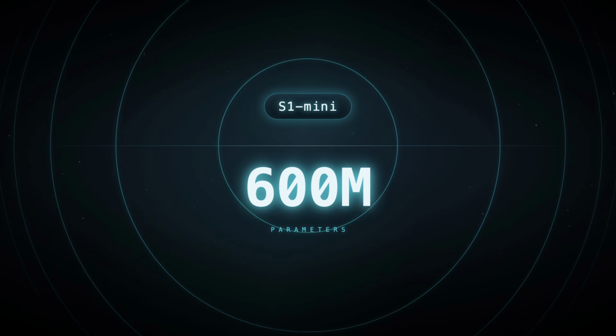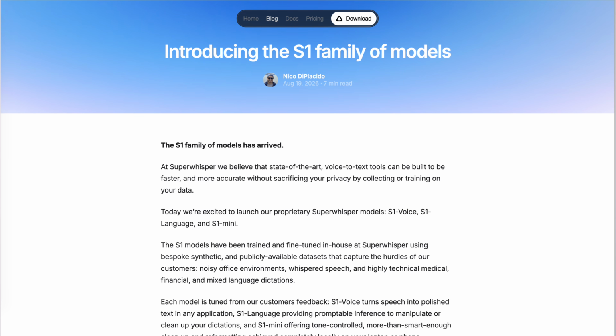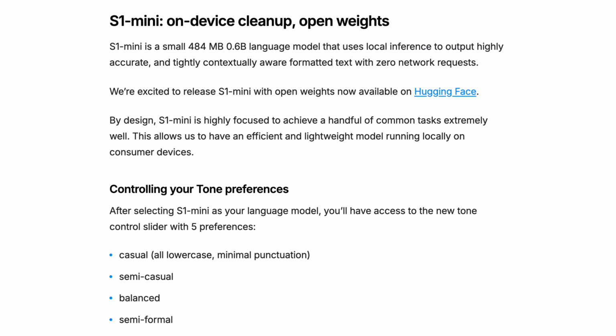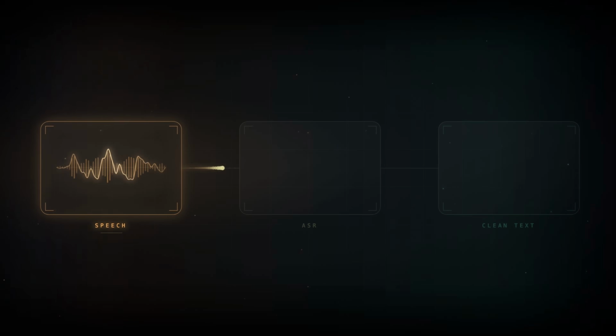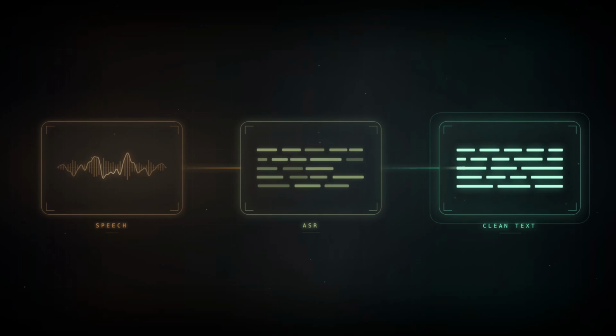Speech to text is good enough now that transcription usually isn't the problem, but the cleanup still is. You can throw GPT or Claude at every messy transcript, or use a 600 million parameter model built exactly for this job. SuperWhisper just released S1-mini. It runs fully local, cleans fillers, corrections, numbers, and formatting. Plus, it's small enough to drop straight into your own ASR pipeline. I tested it, and it's time to show you where all this is headed.